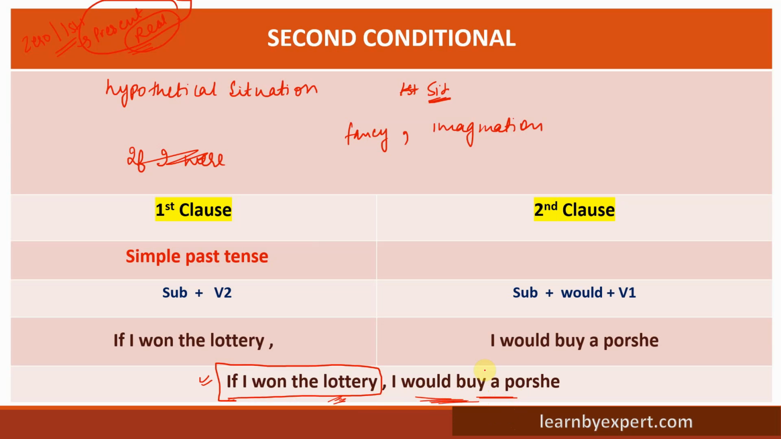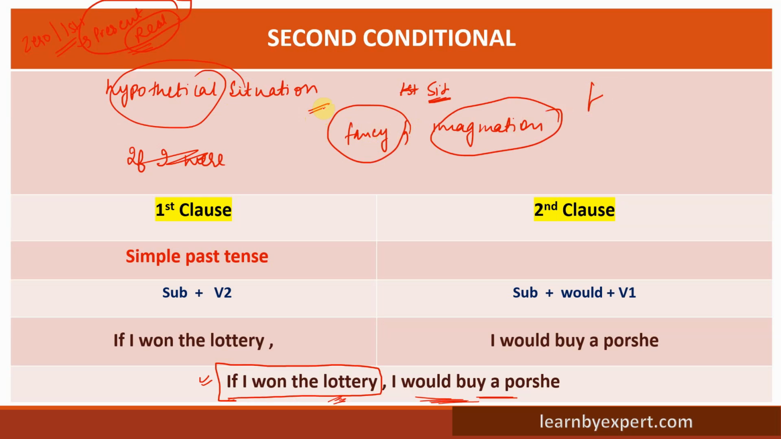So now are you able to connect it? Whenever we are referring to a hypothetical situation, that means we are doing certain imagination. I wish this would have happened. I wish I would have done that. That situation never happened in the past, but I am imagining it in my dreams. When we are talking about imagination, any hypothetical situation, any fancy that we have in our mind, then we use second conditional.